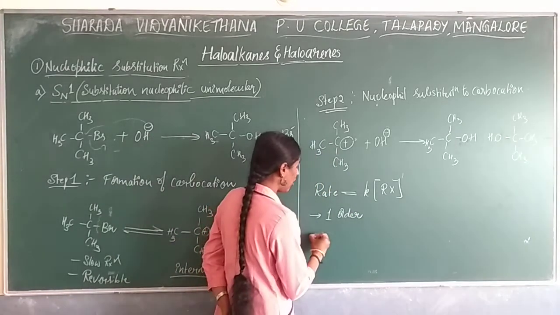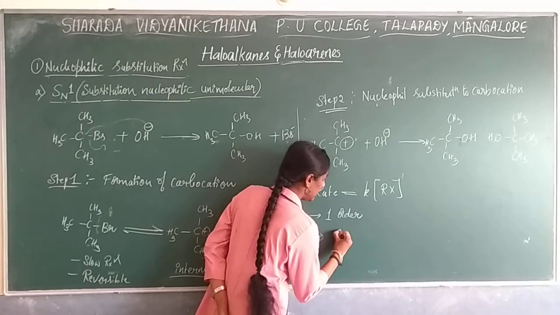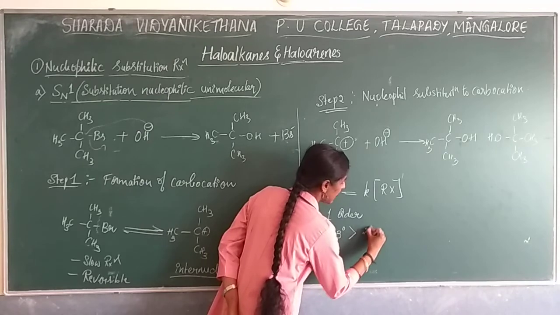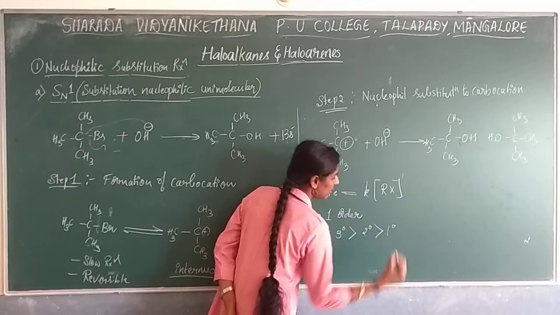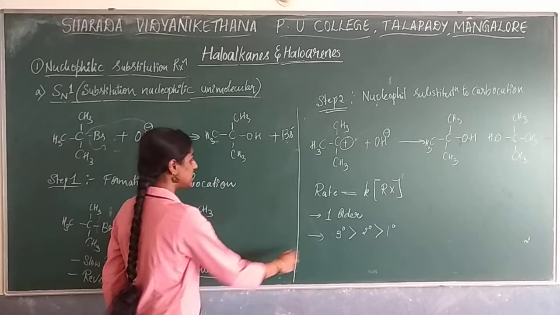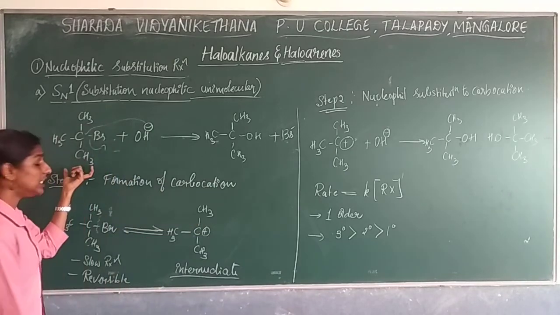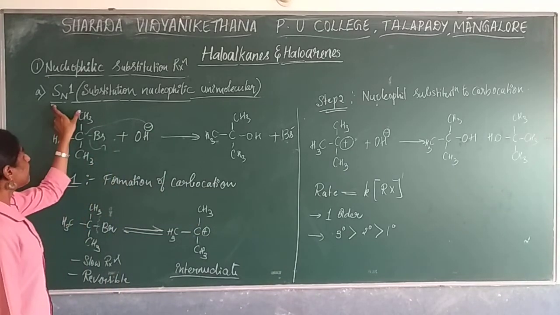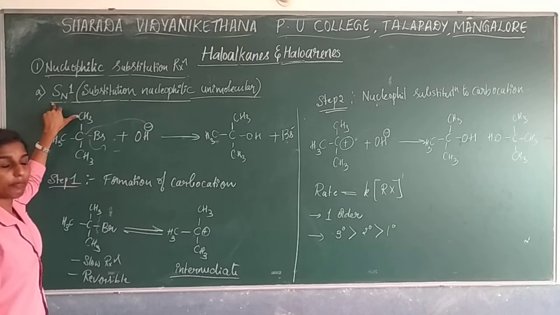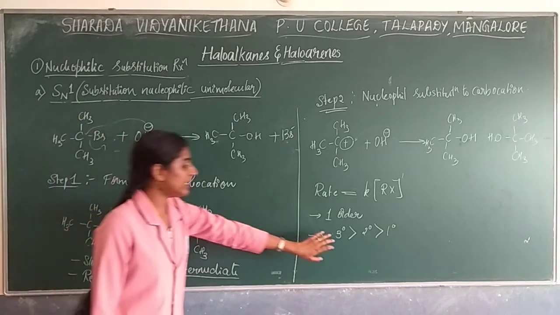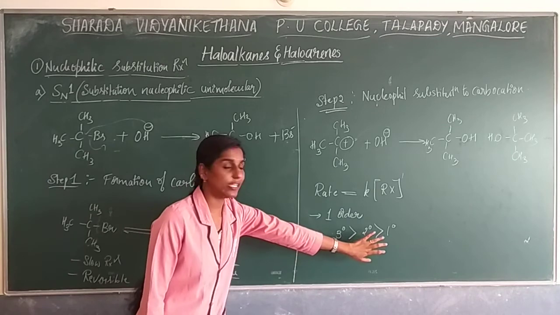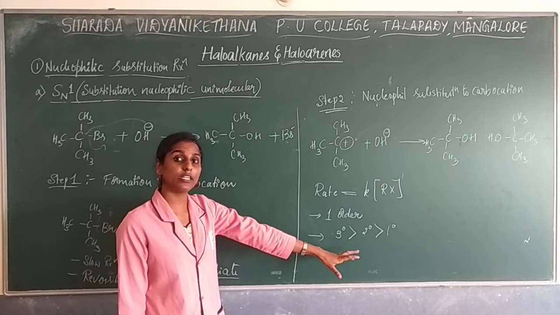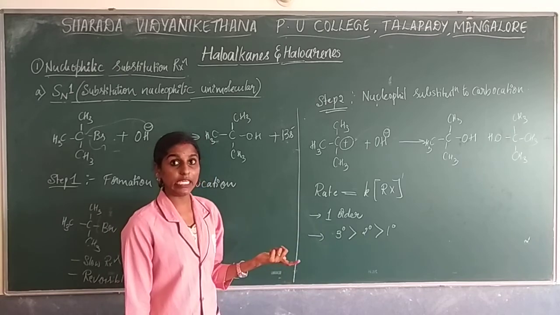And if you go with the order of reactivity, tertiary has more reactivity than secondary, than primary. For that sake I have taken a tertiary group here so that you can remember. For SN1 reactions, mainly in CBSE they give tertiary, secondary, primary and ask you to find the product, and to find in which case the reactivity will be more.